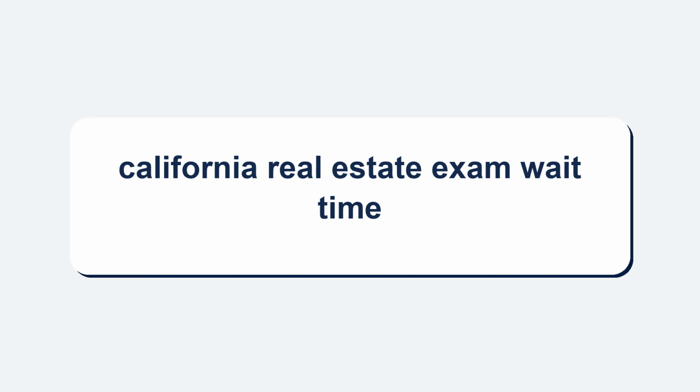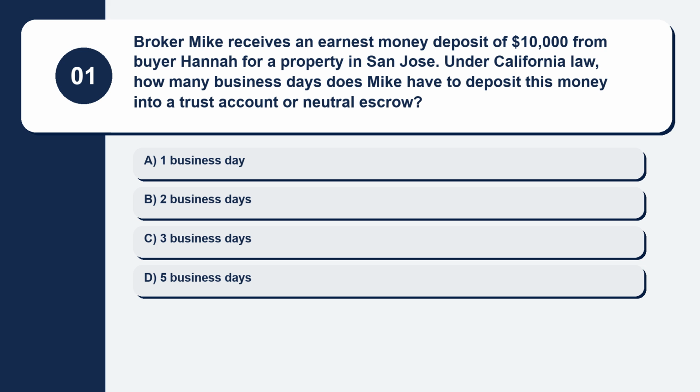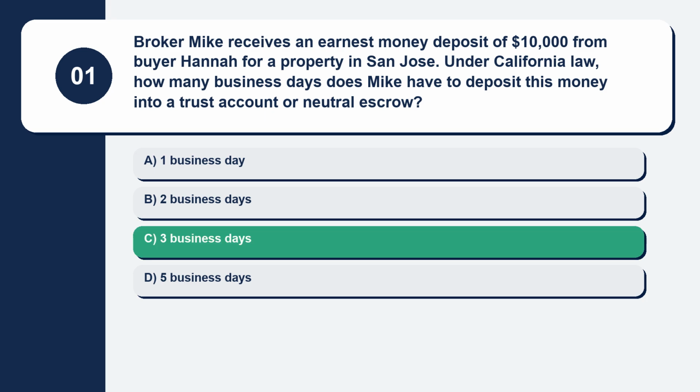Let's begin. Question 1. Broker Mike receives an earnest money deposit of $10,000 from buyer Hannah for a property in San Jose. Under California law, how many business days does Mike have to deposit this money into a trust account or neutral escrow? Here are your options. Option A, 1 business day. Option B, 2 business days. Option C, 3 business days. Option D, 5 business days. The correct answer is option C, 3 business days.